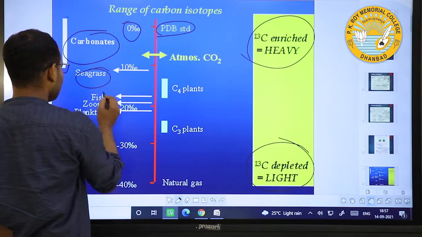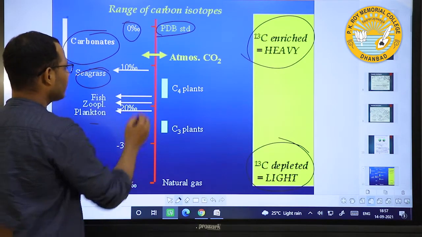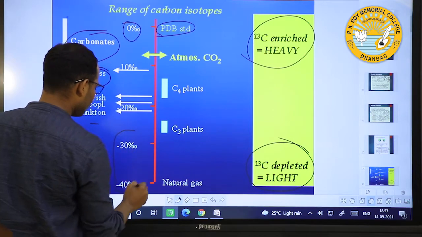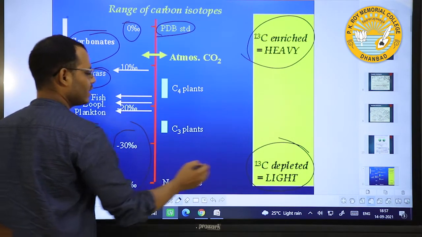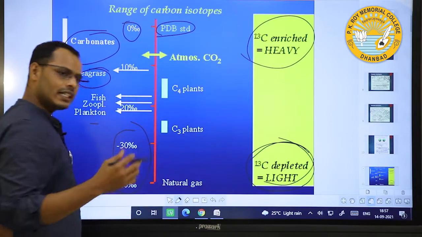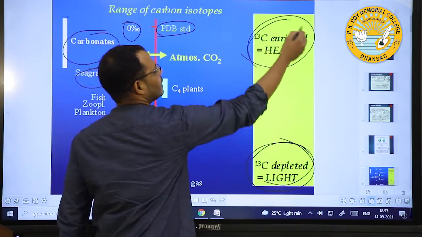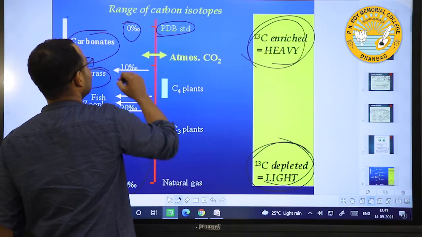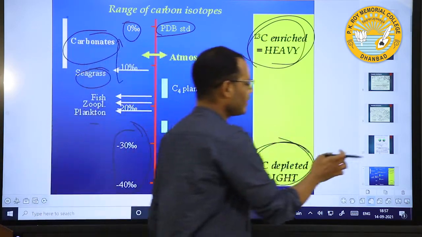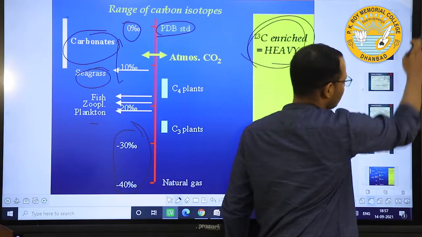Carbonates, seagrass, then fish and zooplankton like this. And this positive one is minus 30 to minus 40, this is 13C depleted, that means negative, more and more negative. When it is 13C enriched, that is a positive value. This is one example of carbon isotopes.